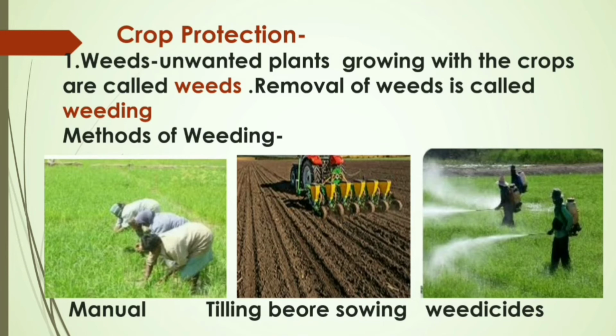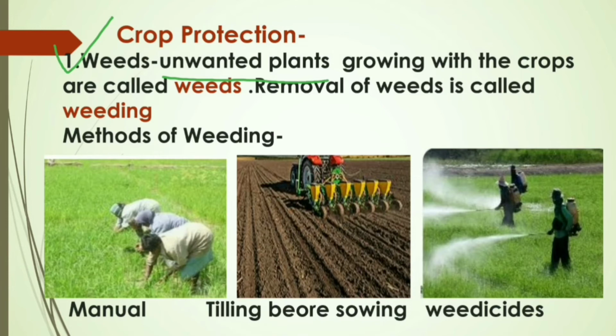The very first protection we have to provide to our crop is from weeds. What are weeds? Weeds are the unwanted plants that grow along with the main crop. जो हमारी crop के साथ unwanted plants grow कर जाते हैं, they are wild plants and we don't need them.